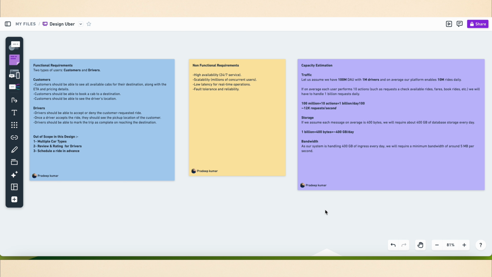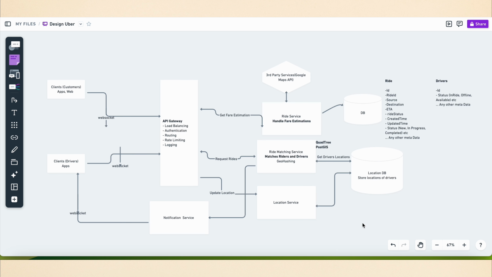If we talk about storage, if we assume each action on average takes 400 bytes, we will require about 400 GB of database storage every day. That means 1 billion requests times 400 bytes is around 400 GB of data per day. Let's look at the bandwidth. As our system is handling 400 GB of ingress every day, we will require a minimum bandwidth of around 5 MB per second.